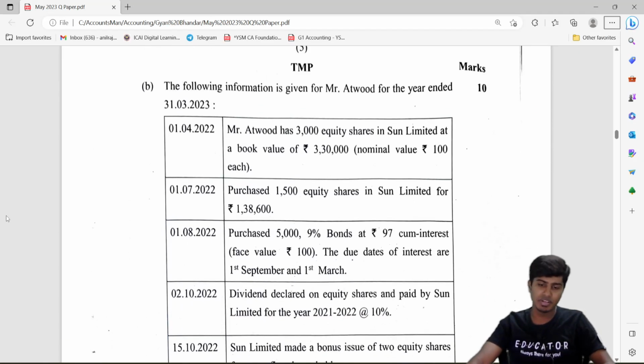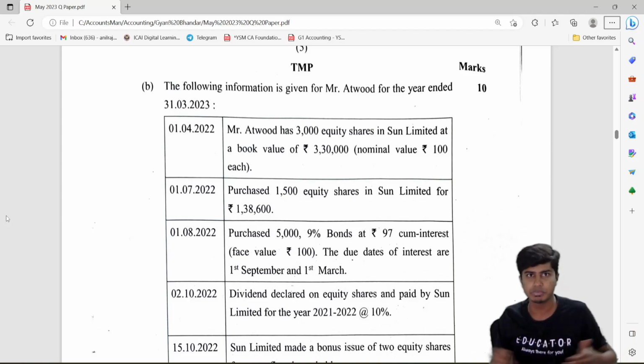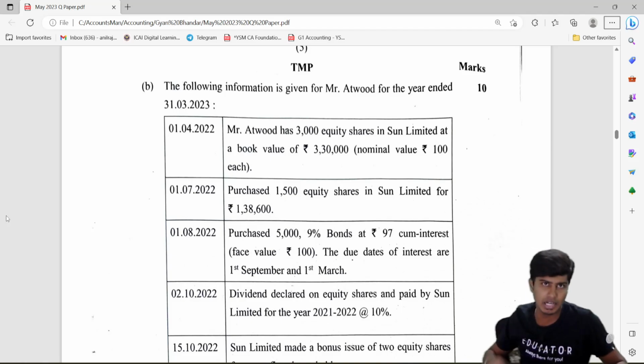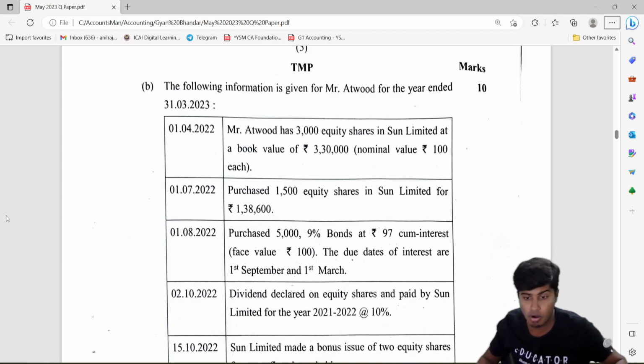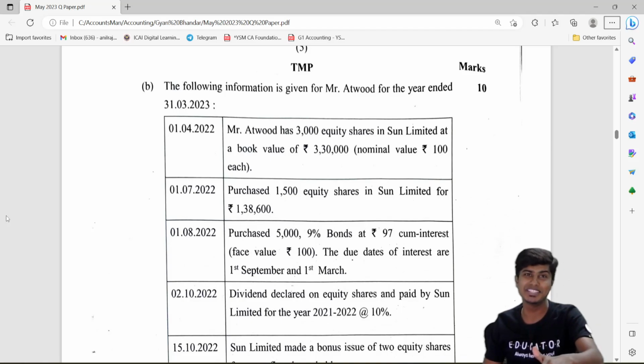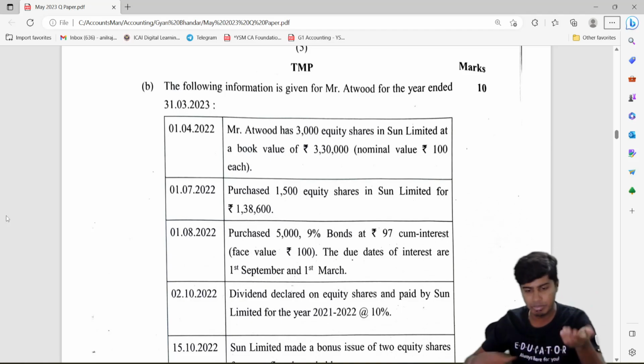They have given equity shares and everything. This is a question on investments, Accounting Standard 13 based. You might have to prepare an investment account with three columns: nominal value column, interest or dividend column, and amount column. There are bonds as well as equity shares, so you might have to prepare two accounts. There are fixed income bearing securities as well as variable income bearing securities. Equity shares are variable income bearing securities and bonds are fixed income bearing securities.